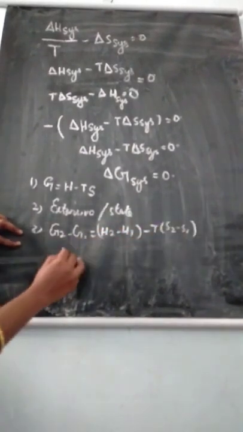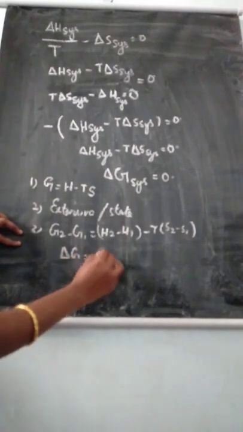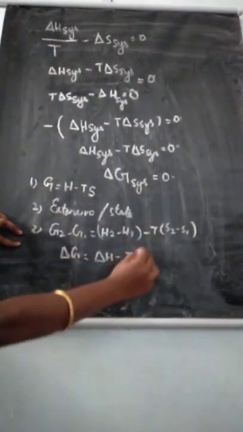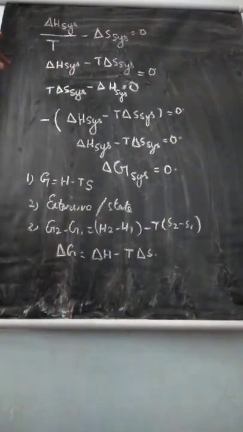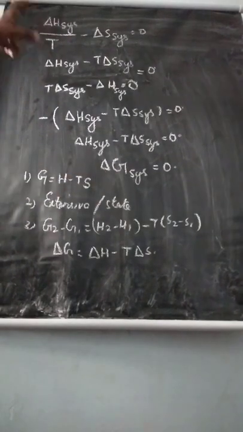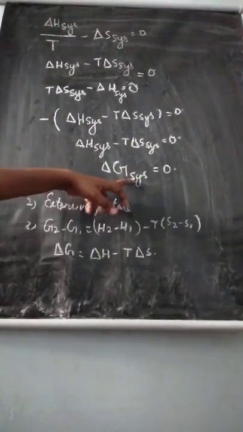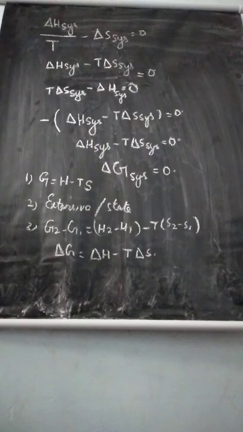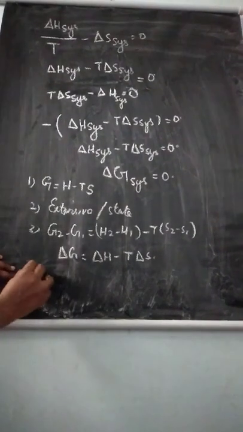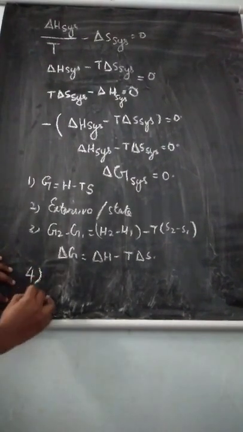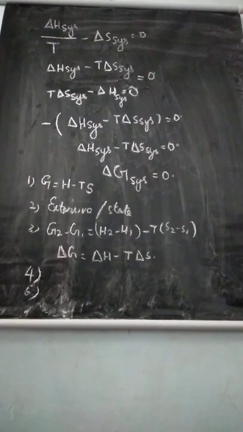So we can write delta G is equal to delta H minus T delta S. Then fourth point, after this derivation, delta G system is equal to 0. So totally 4 points we learnt. One more point, the fifth point, we can see in the next class.